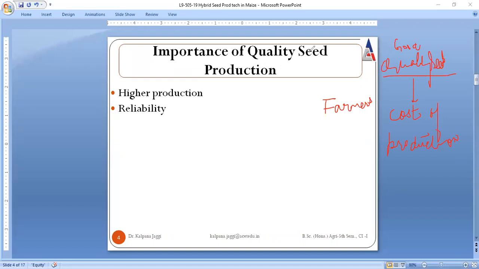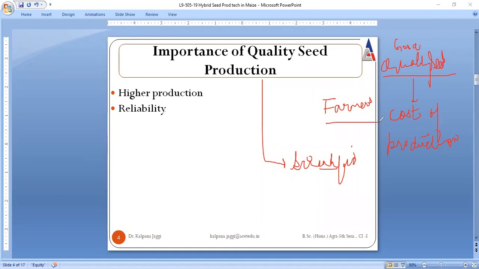Secondly, when we go for quality seed production, certain scientific principles are utilized, and when we utilize scientific principles, it is more clear to the farmers that whatever production is going to be produced, it is going to be in a higher amount and of a higher quality.